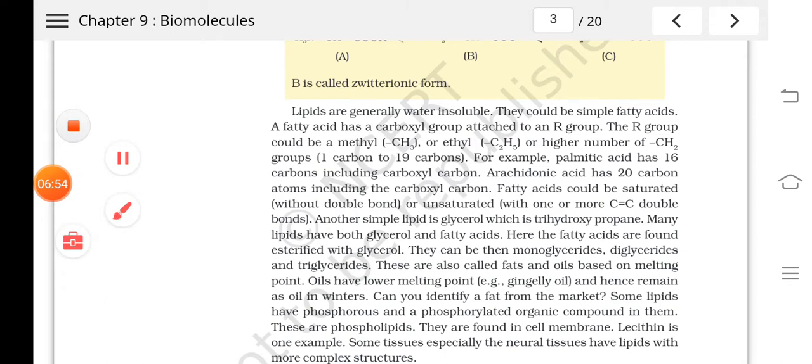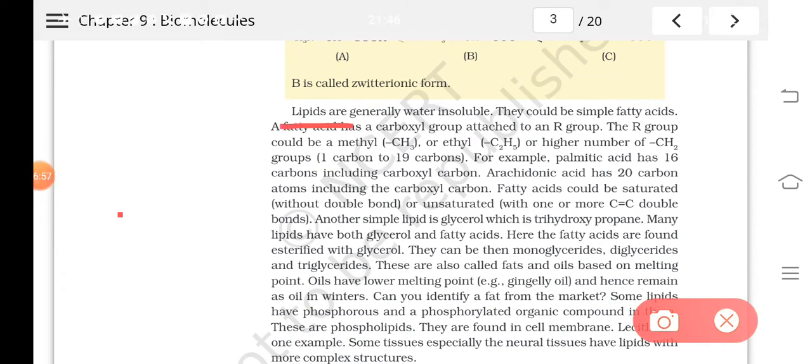Okay, lipids. Have you heard about lipids? So lipids are what? They are not coming under macromolecules because their molecular weight is less, but still you can find them in the acid insoluble fraction. Because why?